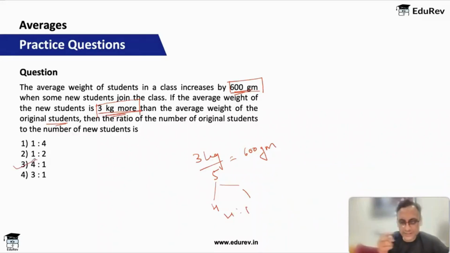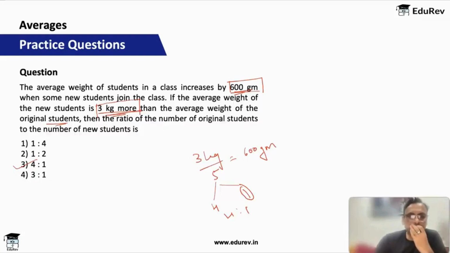So actually you can get the answer intuitively without doing anything, because 3 kg is giving you an impact of 600 grams. Okay, and if I assume the new students to be 1, this can be anything, but if I assume it to be 1, then this will be 4. It has to be in the ratio 4:1. But let's do this through the equation method also.